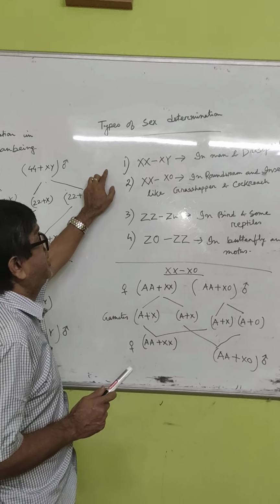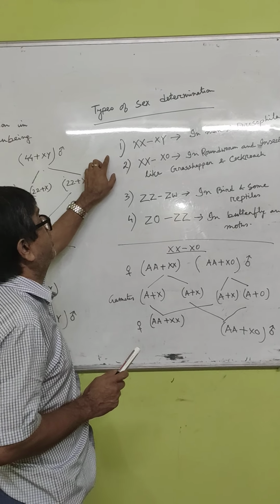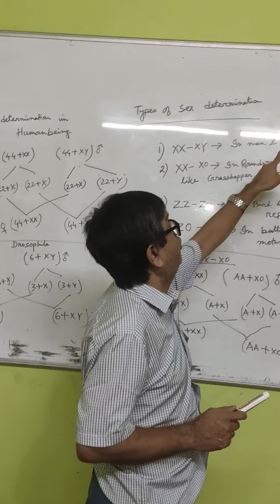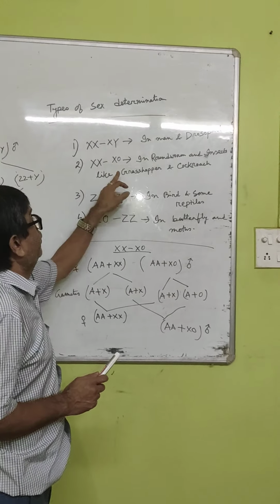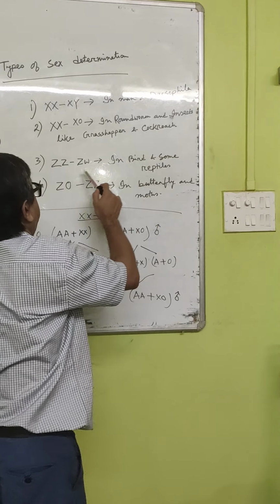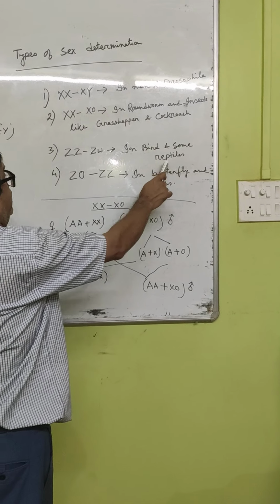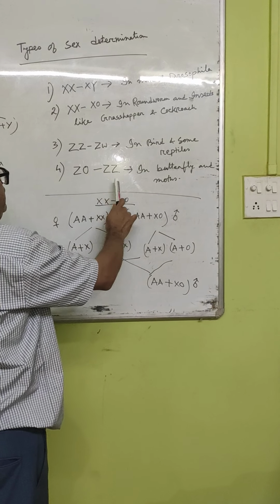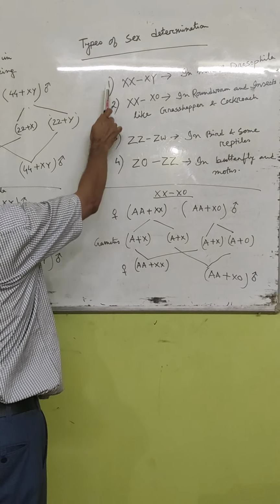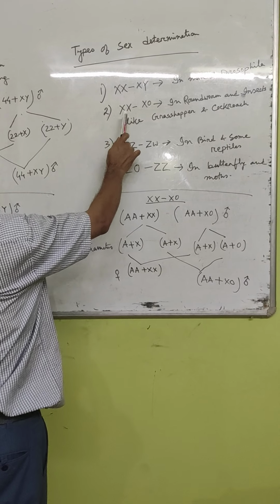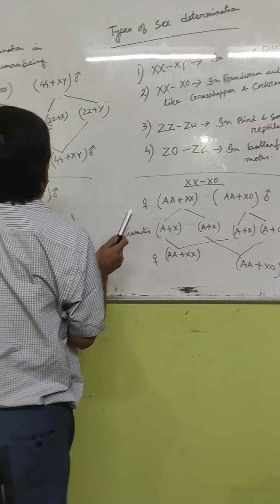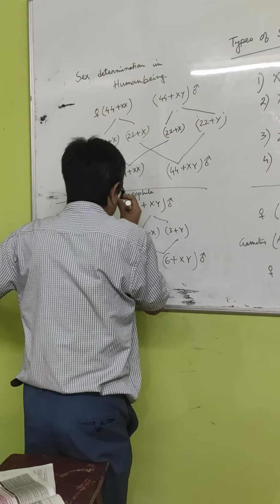Types of sex determination. There are four kinds of sex determination. XX-XY, which we get in man and Drosophila. XX-XO, which we get in roundworm and insects like grasshopper and cockroach. ZZ-ZW, in birds and some reptiles, and ZO-ZZ in butterflies and moths. So today I shall discuss sex determination in man and Drosophila, and the XX-XO type in roundworm and insects like grasshopper and cockroach. Now let us go to sex determination in human beings.